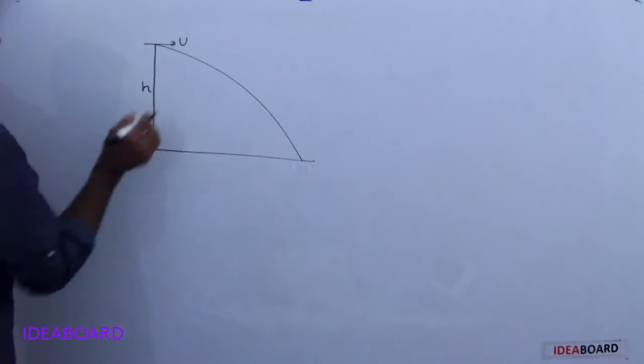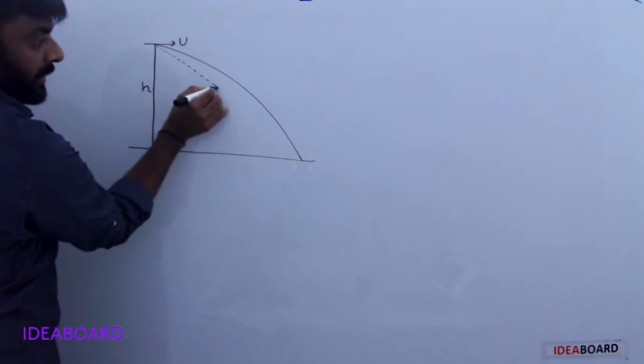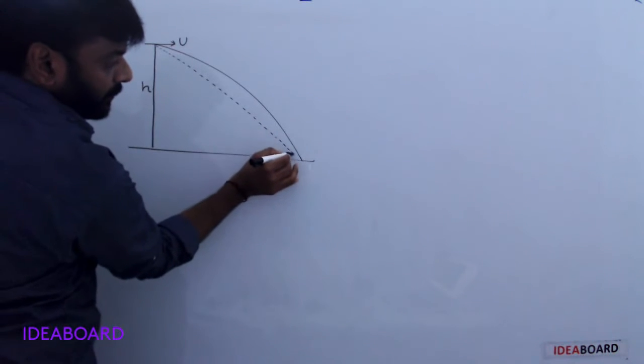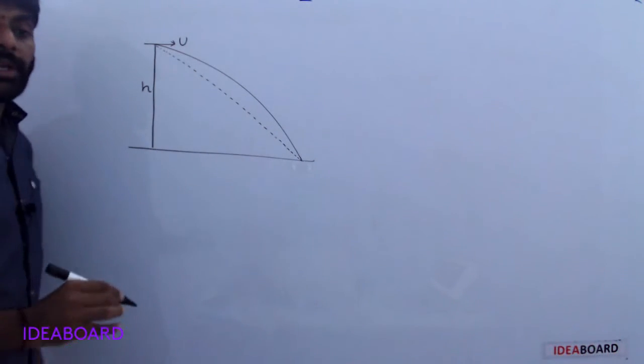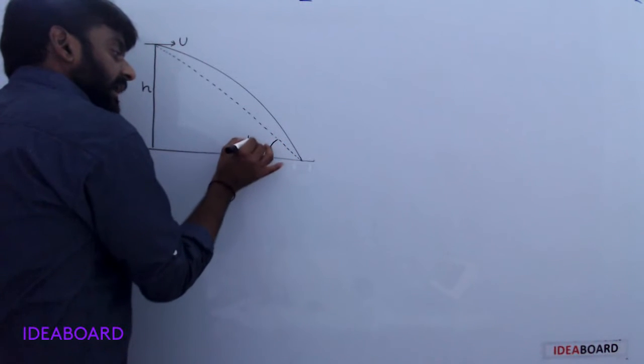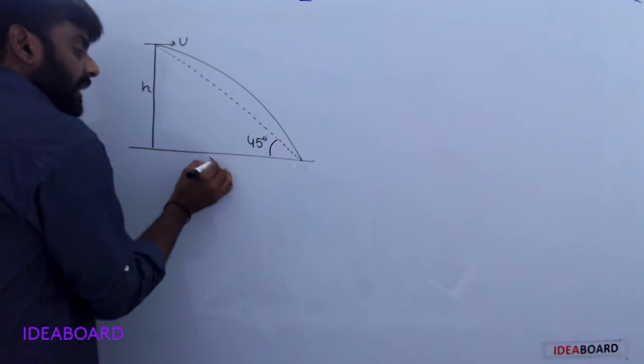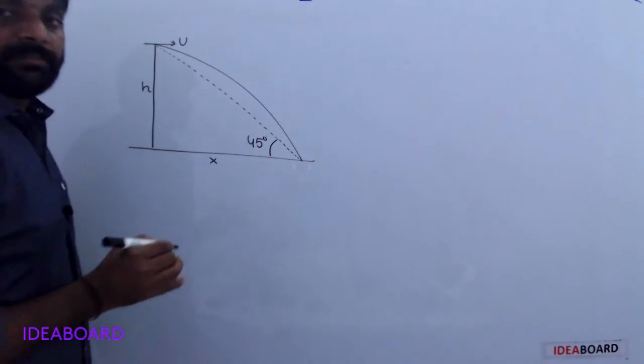Height is h. If we join the point of projection and the striking point, and it makes an angle of 45 degrees, here the horizontal displacement is x.